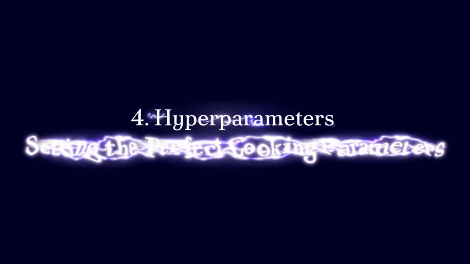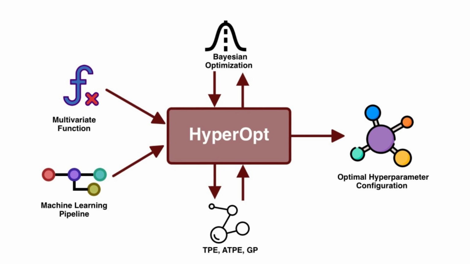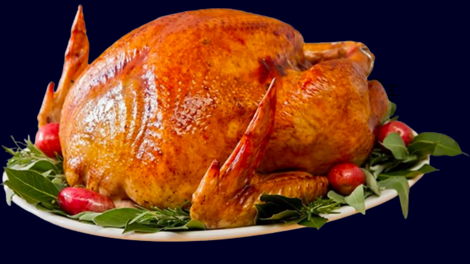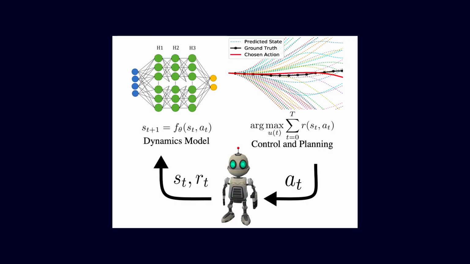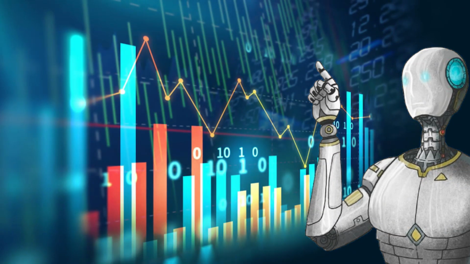4. Hyperparameters, setting the perfect cooking parameters. Adjusting hyperparameters in machine learning is like setting the right temperature and cooking time for a recipe. If the settings are off, the dish might burn or be undercooked. Similarly, hyperparameters control the training process, ensuring the model is optimized for accurate predictions.